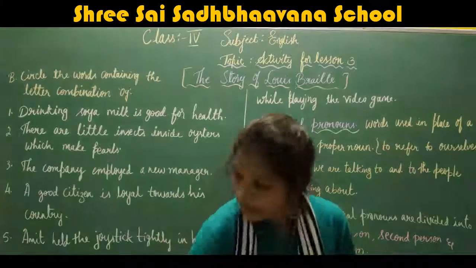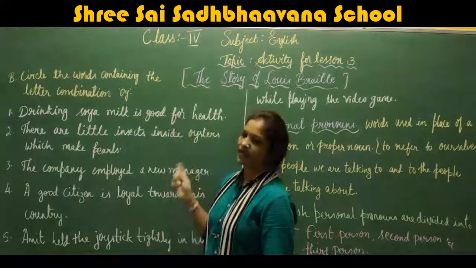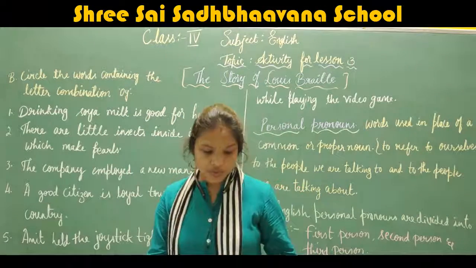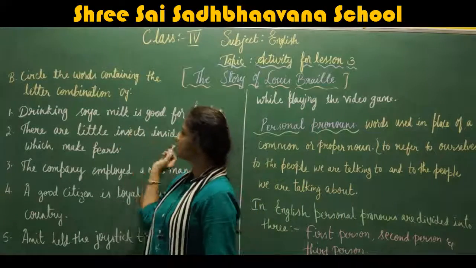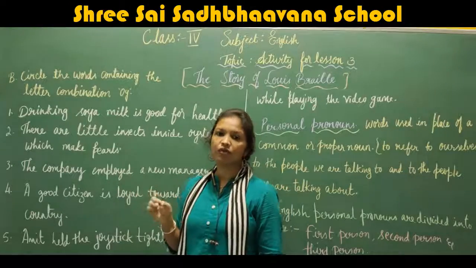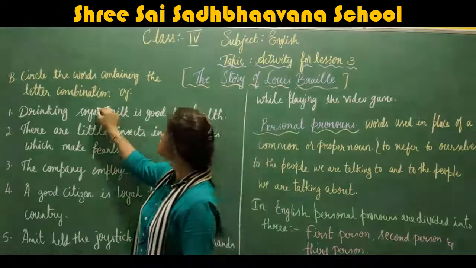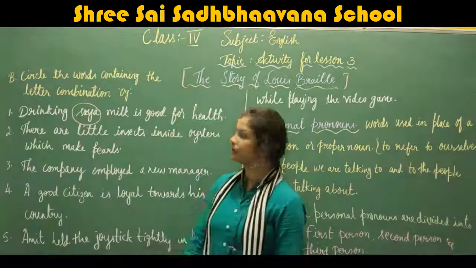Okay. Now see the first one. Drinking soya milk is good for health. Now in this sentence, which word contains the letter combination of OY? The word soya. Right, here is the OY combination.